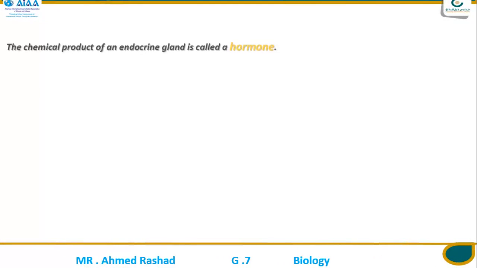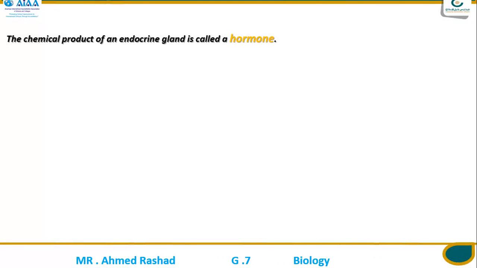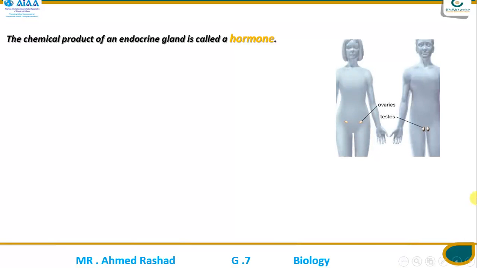So that chemical product of an endocrine gland is called a hormone. The chemical product in your glands, in your endocrine system, is called a hormone, like ovaries and testes hormones in female and male.